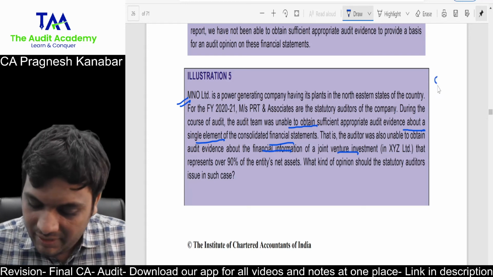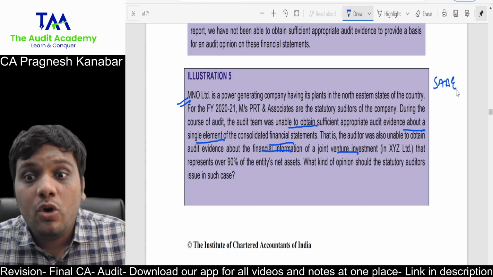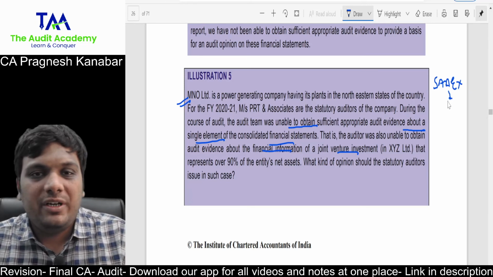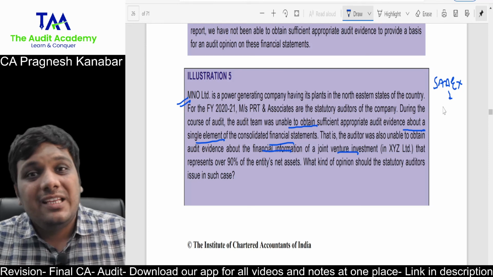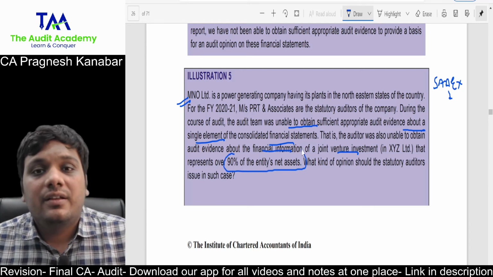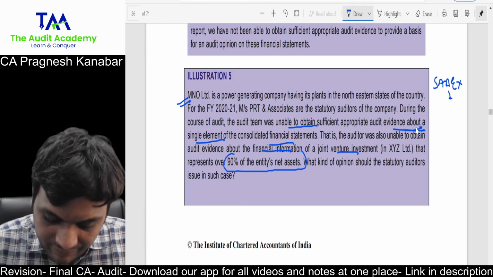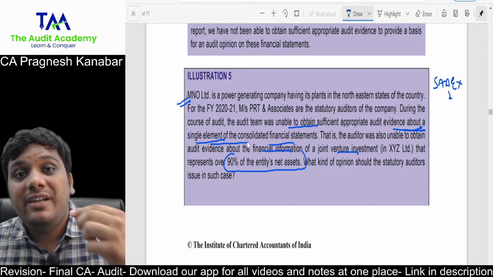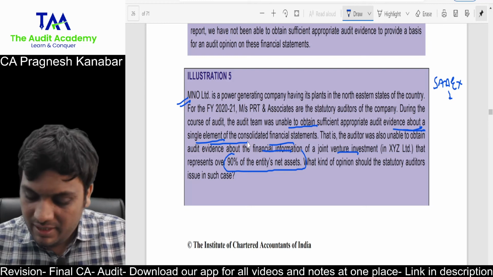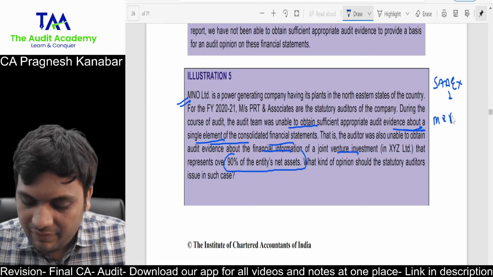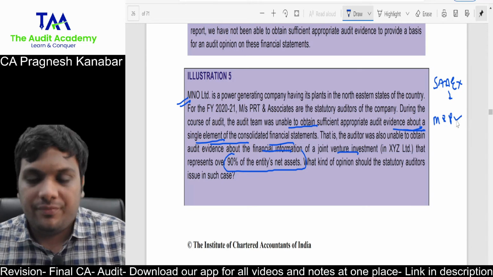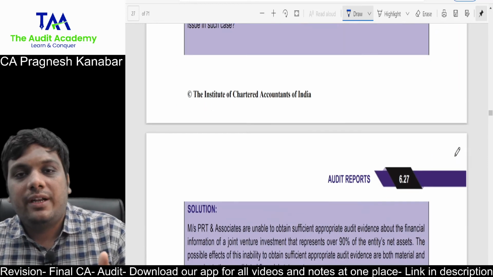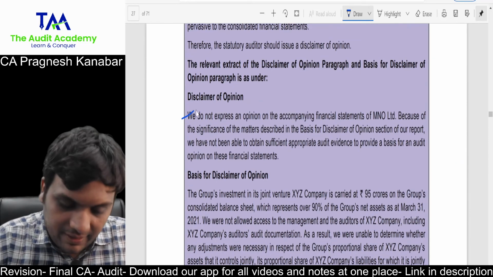Wait, tell me, evidence obtained? No, no, they were unable to verify. Possible effect: either it could be material but not pervasive, or material and pervasive. Is the question very clear? Yes. The possible effect of undetected misstatements could be material and pervasive, and that is the reason they have given a disclaimer over here. Because the question is very clear.